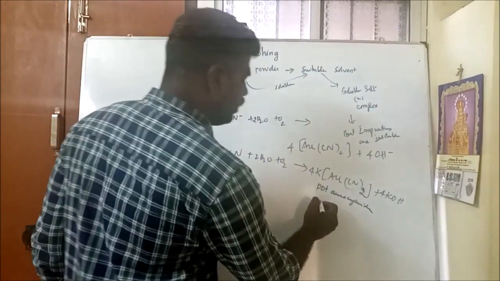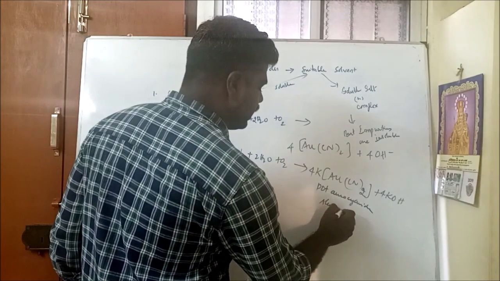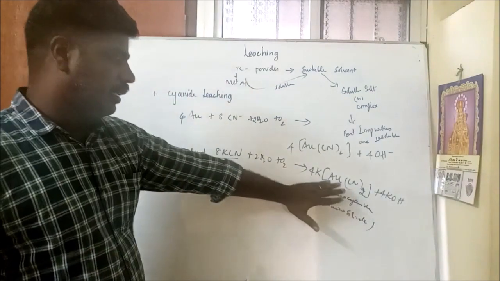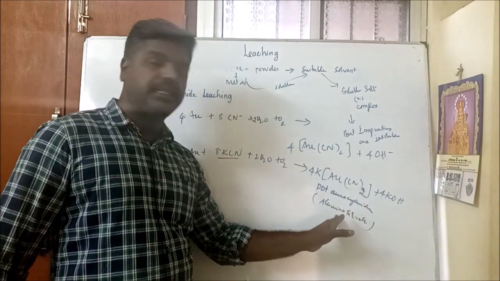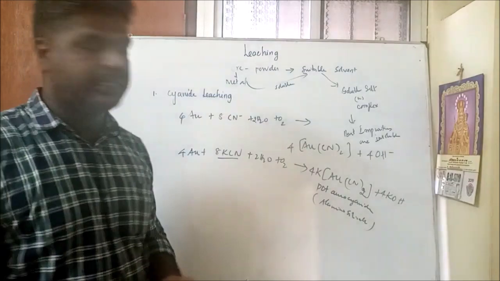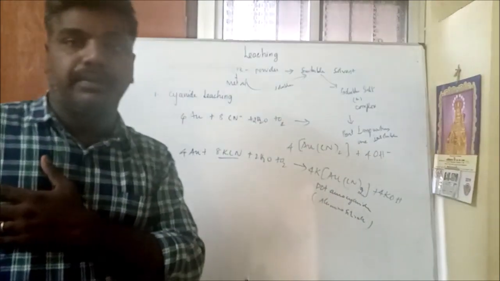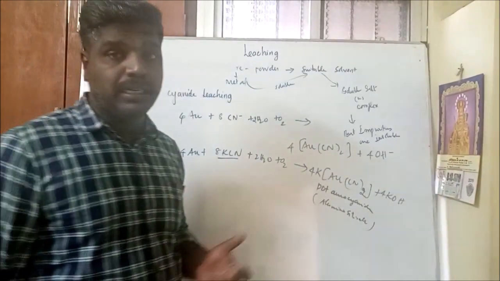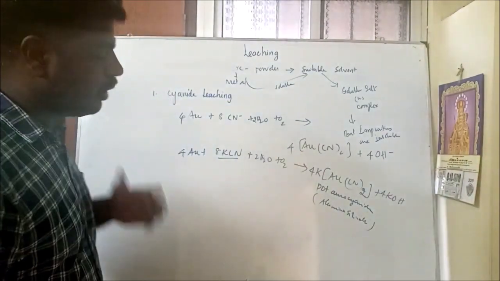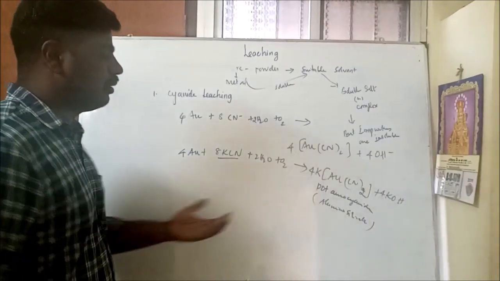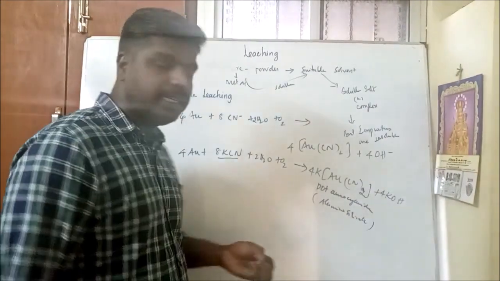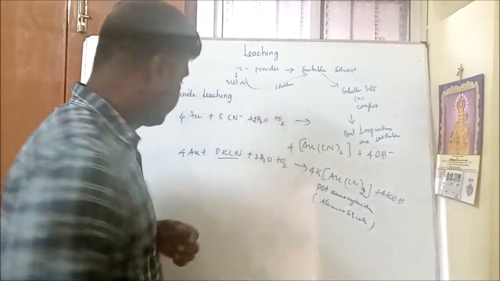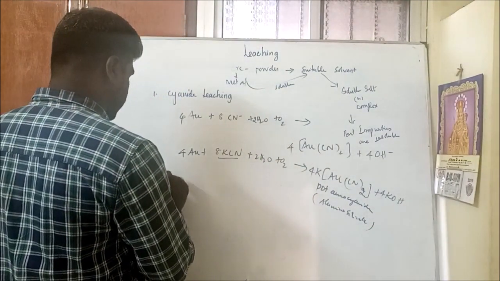Impurities like aluminosilicates are insoluble. Gold is soluble, forming a complex, but impurities like aluminosilicates are insoluble. We can easily filter and take them off. Then from this complex we are going to recover the metal. In order to recover the metal, this complex should be treated with deoxygenated zinc dust.